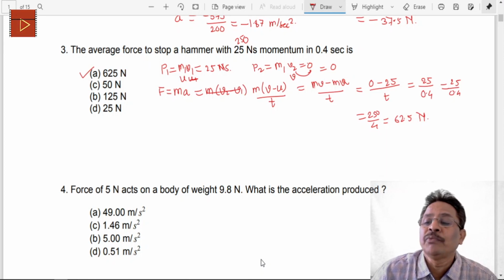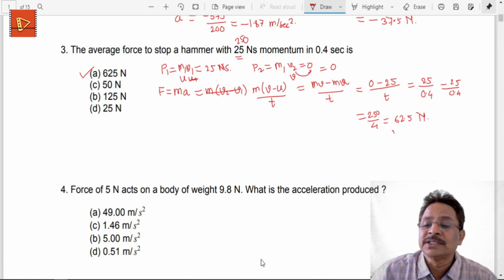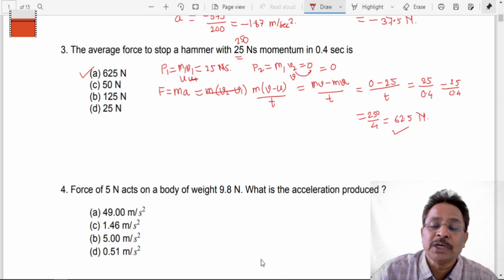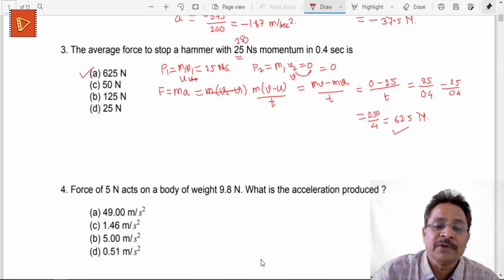This is 250 divided by 0.4, which comes to 625 newtons, but as it is, when I am given only 25, the answer is 62.5 newtons.